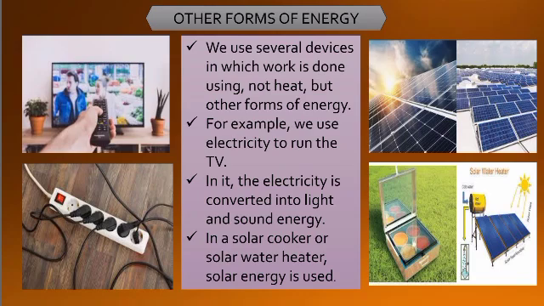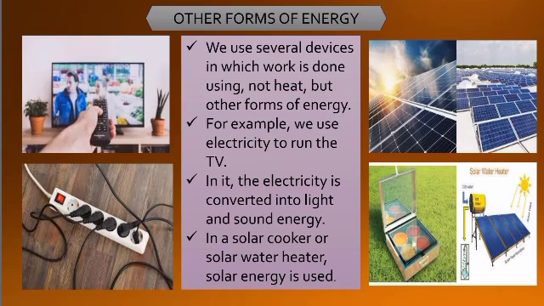So just take the example of watching television. We use electricity to run the TV. Yes, we need to plug in, and when you put it on, your TV gets on. That means electricity is being used to run a TV. Now when you put on your TV, you can see different pictures, and you can even hear sound. So that means the electricity is converted into light and sound energy. One more example given here is your solar cooker or solar water heater.